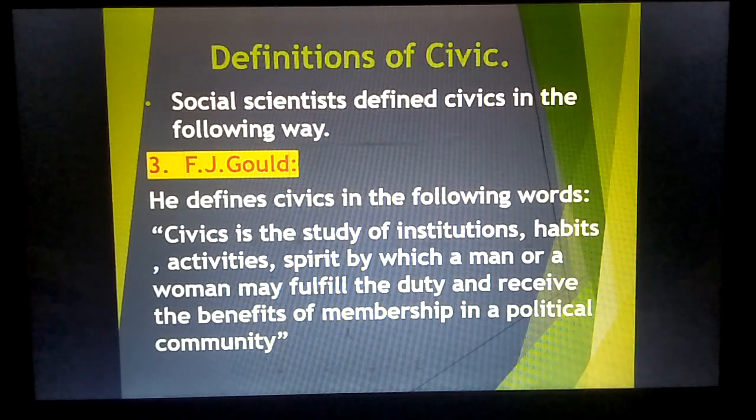If we conclude these definitions, the focus of these writers is on the duty of citizens in a politically organized society. And a politically organized society means, very simply, the state, the sovereign state.